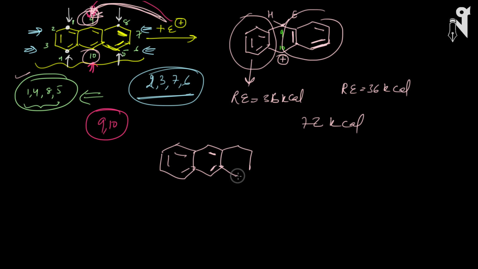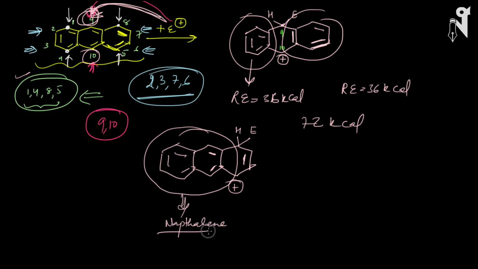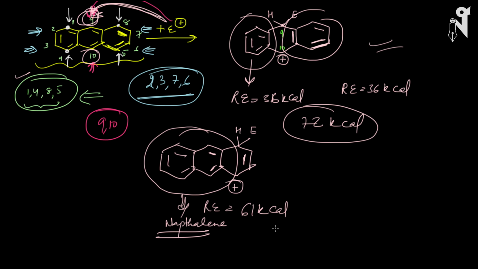This is how your molecule would have looked. Assume it would have attacked the 8th position. This is how your molecule would have looked, and here this part of the molecule would have become naphthalene. Right? So this part would have become naphthalene. And what is the value for naphthalene? The resonance energy is 61 kilocalories. So which one is more stable? The above one is more stable because it retains 72 kilocalories of resonance energy, making the system much more stable than this one, which retains a lesser amount of resonance energy and hence is relatively less stable.